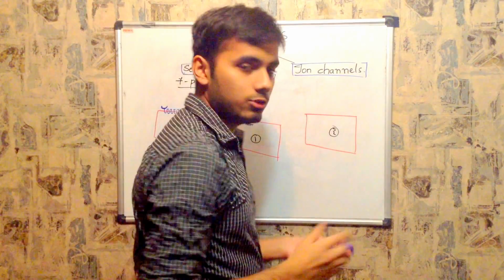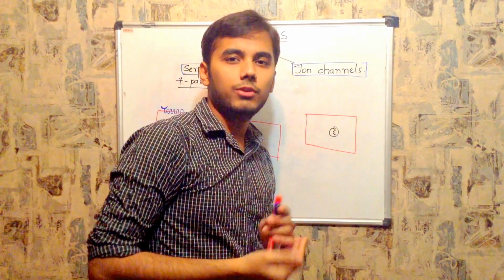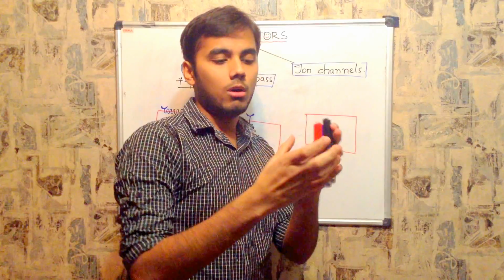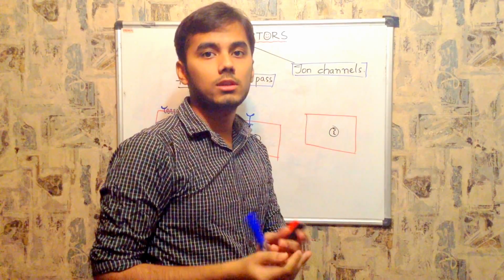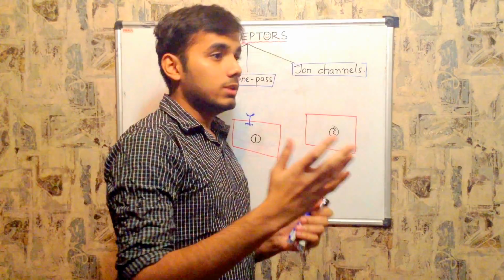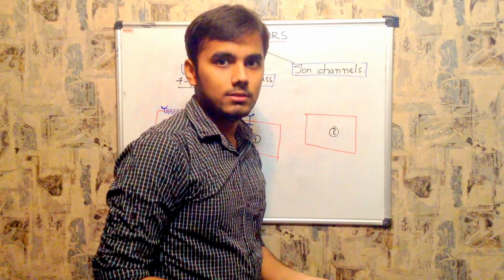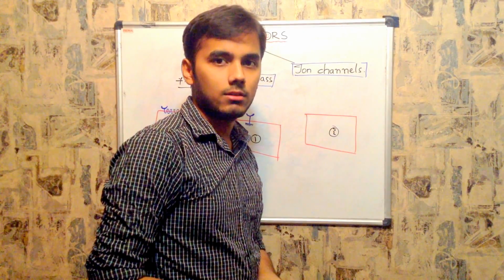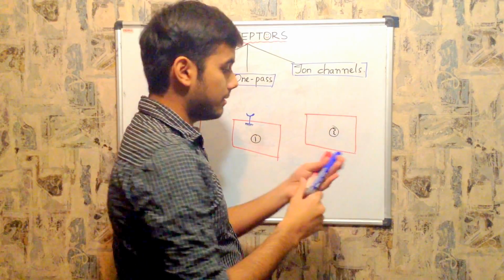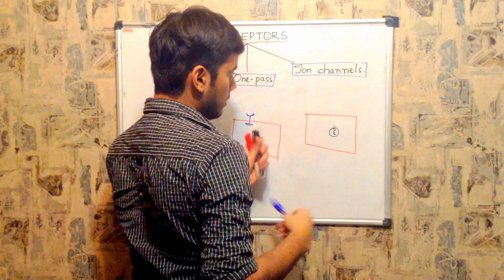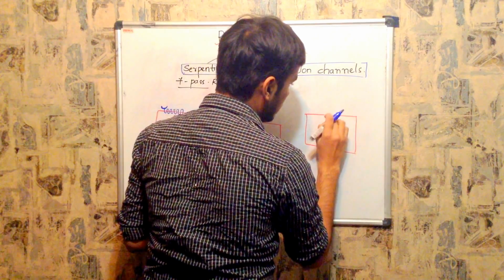And ion channels, as you know from the previous video on the neuromuscular junction, where I showed you the sodium channels, calcium channels and potassium channels, and also the channels present on the muscle, the post synaptic membrane channels. They are cylindrical in shape, so these channels are like this.